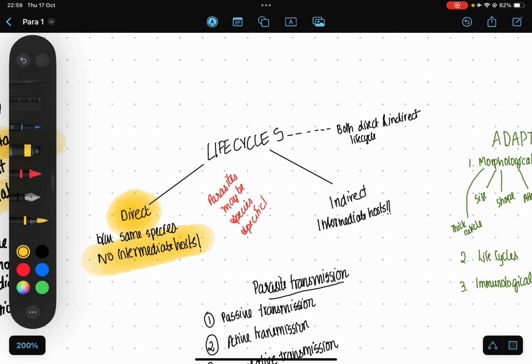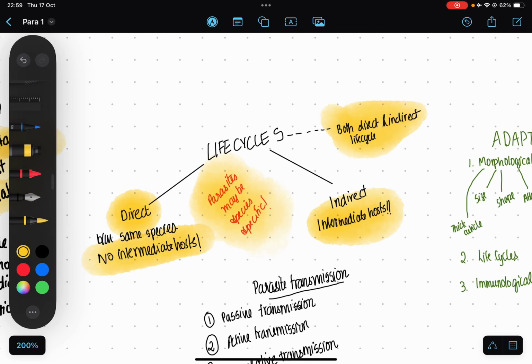Next comes indirect life cycle, and the main thing is they always have an intermediate host. So that means it's not really transferred between the same species, but rather it takes a different route through another species, which in turn will transfer it to the definitive host. And some parasites have both a direct and an indirect life cycle, and these include hookworms or such particular worms. And some parasites may be species specific, so it will affect only one particular species, not the entire set.